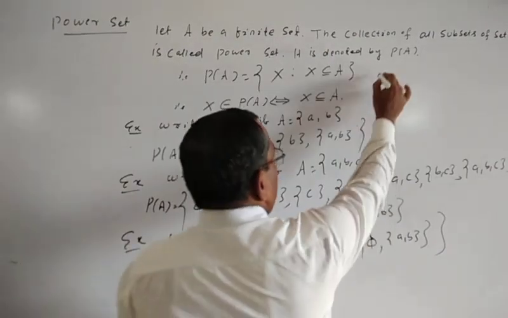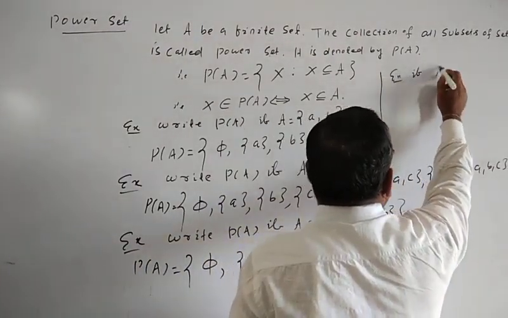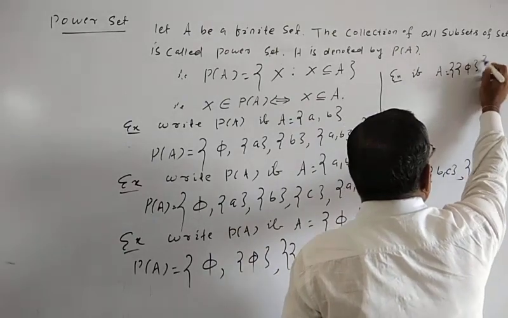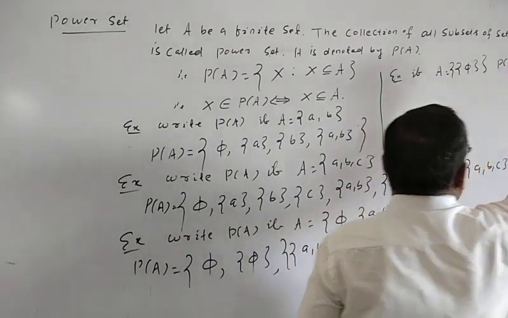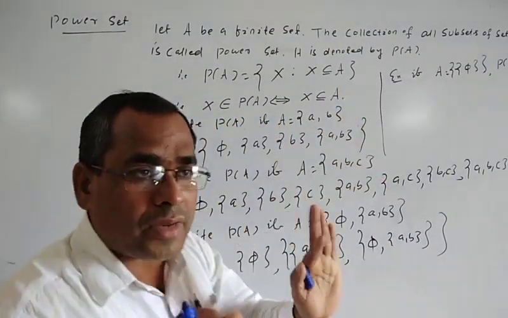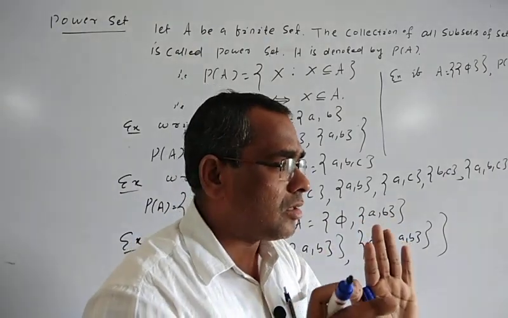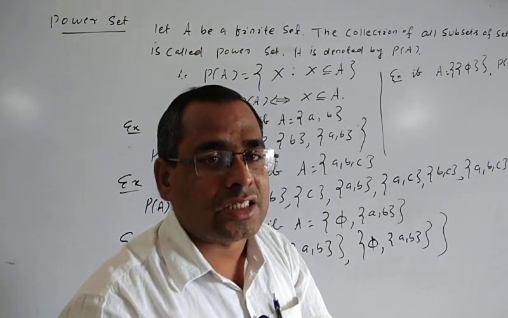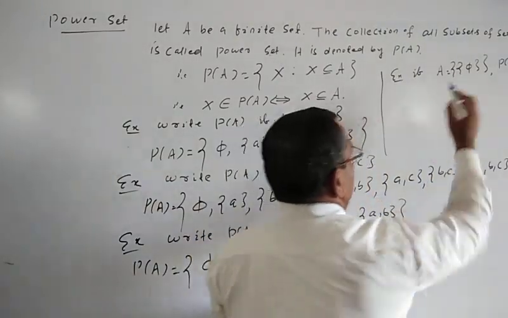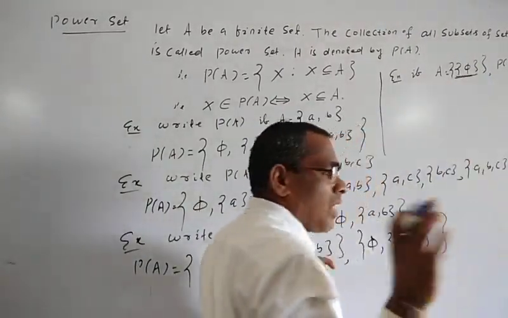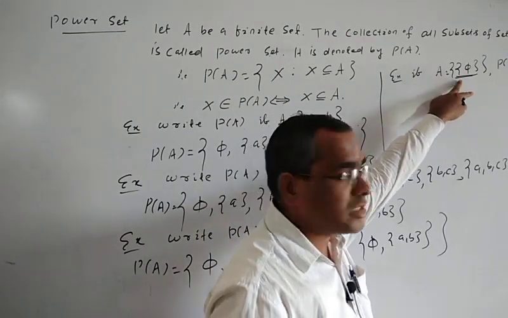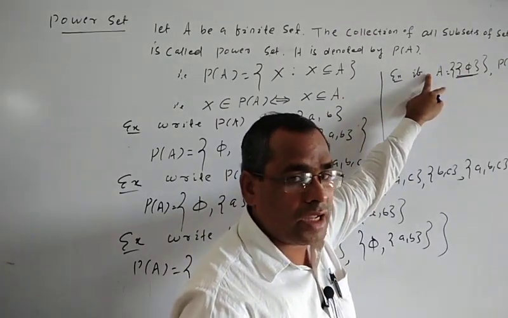Or another example you write: if A is equal to {phi}, then write P of A. Here A is equal to the set of phi. In curly brackets, whatever is present, that is an element. So inside the curly bracket whatever is there is your element. So the set {phi}, phi is the element of the set A. Set phi is the element of A.